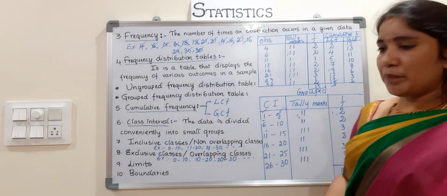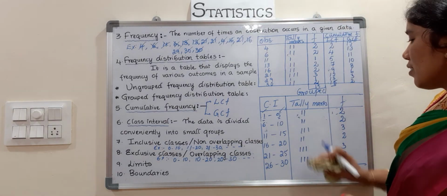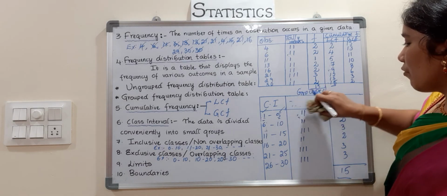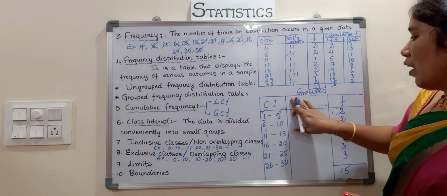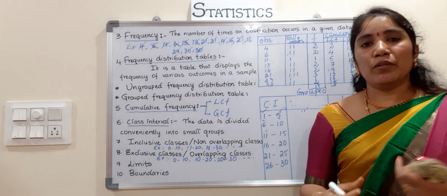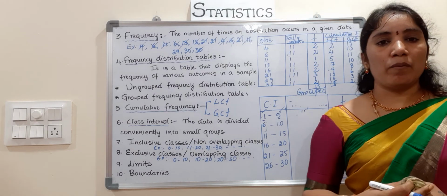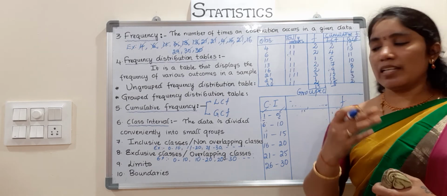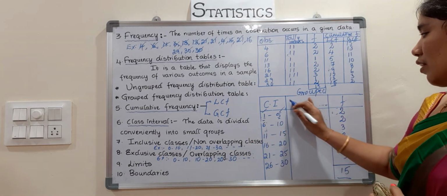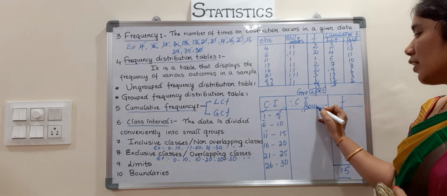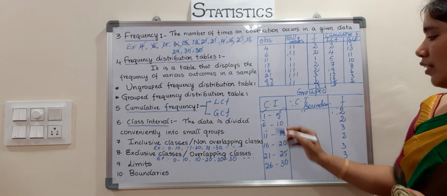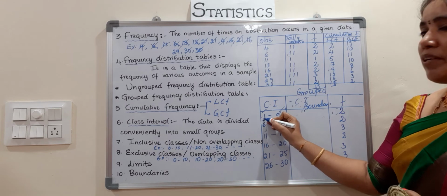Now coming to boundaries. When solving problems of the given group data, easily convert class intervals into boundaries. Now, how do you convert class intervals into boundaries? See here. What is the lower limit here? 1.